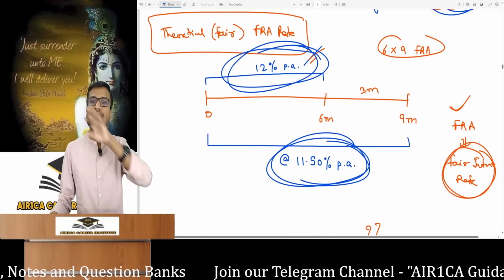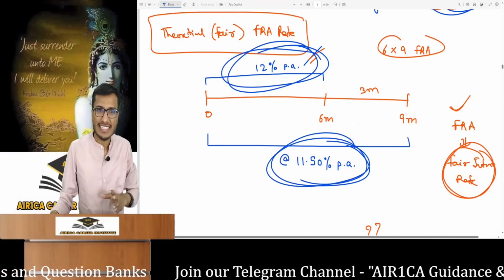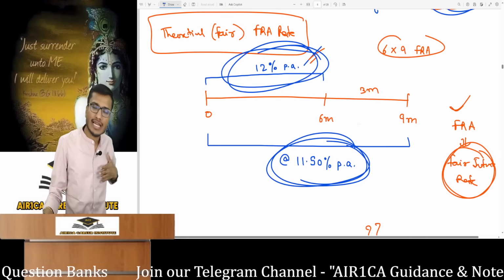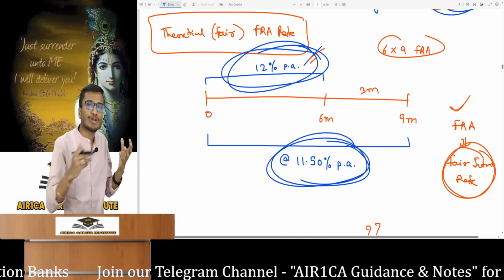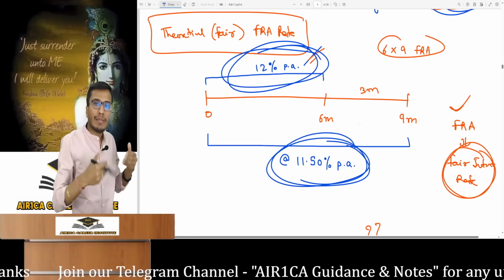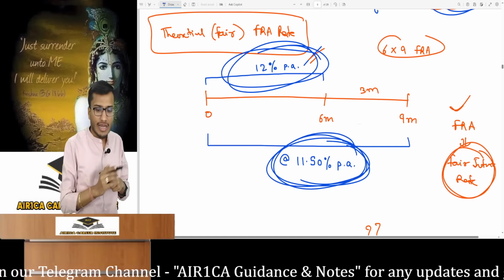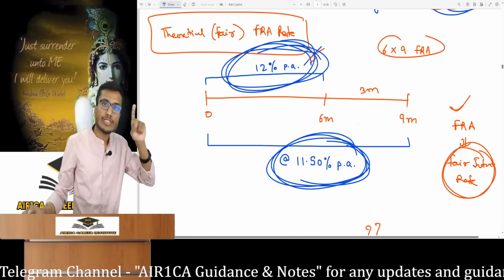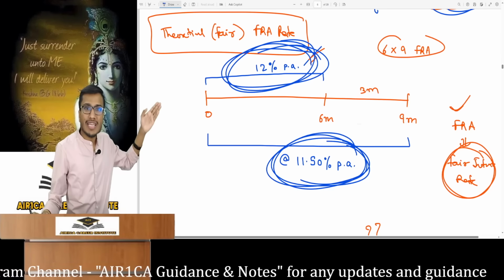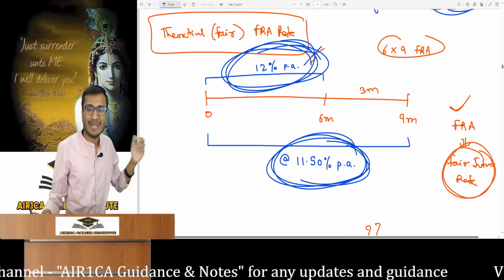If you give someone more business, they give you a discount. The bank is the same, it's a shopkeeper and you are its customer. The bank's income is from the interest on loans. If I take a 9-month loan, the bank quoted me an 11.5% interest rate. And if I take a 6-month loan, they quoted 12%. Why? Because their earnings are for 6 months interest and 9 months in the other.